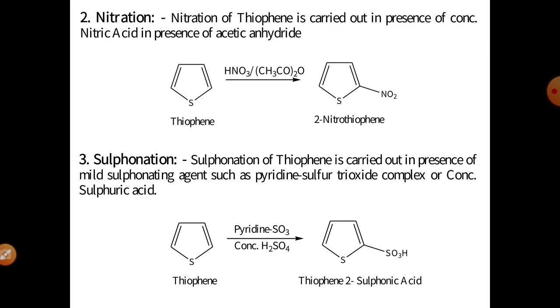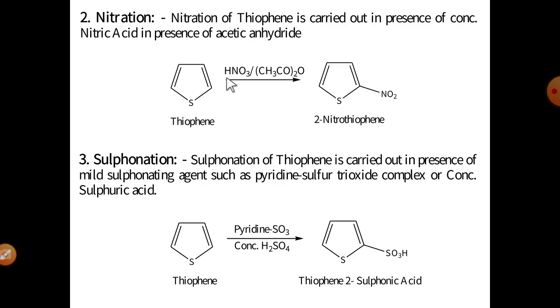The second is nitration. Basically in the case of pyrrole and furan, the nitration is carried out in the presence of a mild nitrating agent, acetyl nitrate. But in the case of the thiophene molecule, the nitration is also carried out in the presence of concentrated nitric acid, as well as the second reagent, acetyl nitrate.